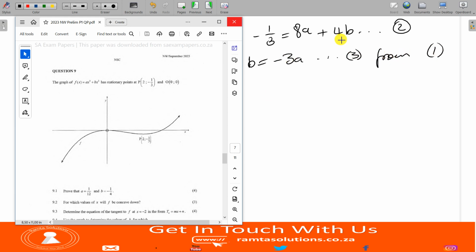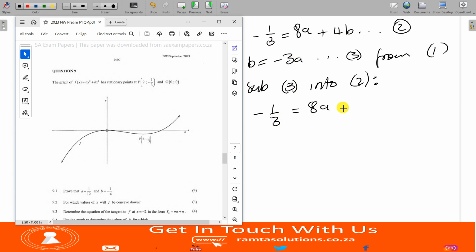So where there's b, I'm going to put negative 3a. This is from equation 1, correct? So sub equation 3 into equation 2, remember? Because I didn't use equation 2 yet. On equation 2, where there's b, I'm going to put negative 3a.